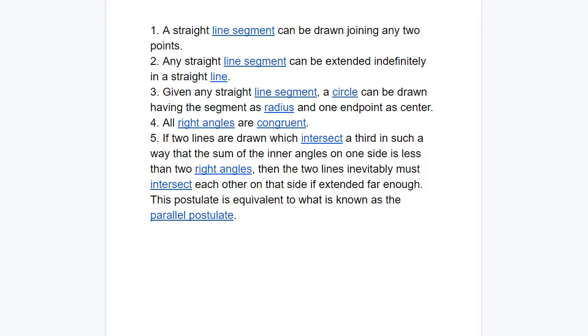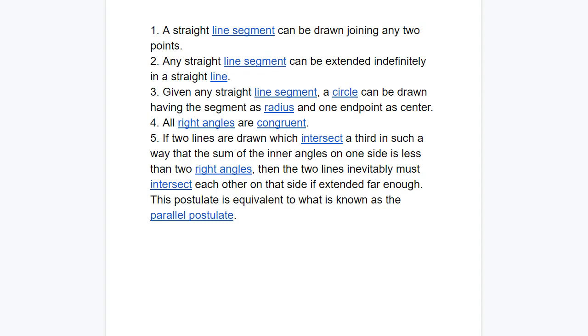Euclid, the father of geometry, began with 5 postulates. A postulate is a statement that's assumed to be true. It's not proven like a theorem. A theorem you prove, a postulate you assume to be true. He started with 5 postulates, and from there he derived all the other theorems of geometry.